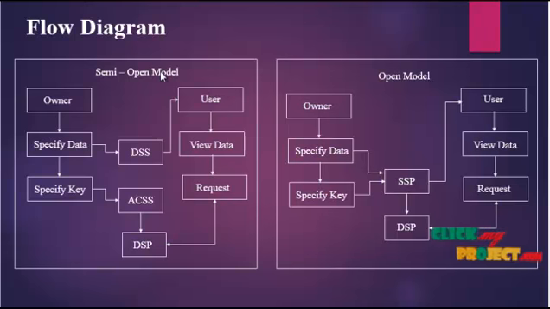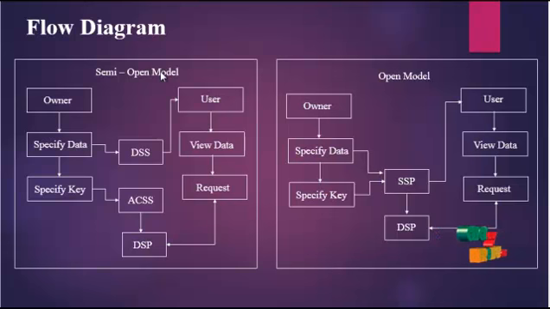So here we are sharing data between users with some constraints between their adversaries. The owner has to specify the data and the key, and the data and key are stored separately in different places. If the user wishes to access that file, the user has to request the DSP.